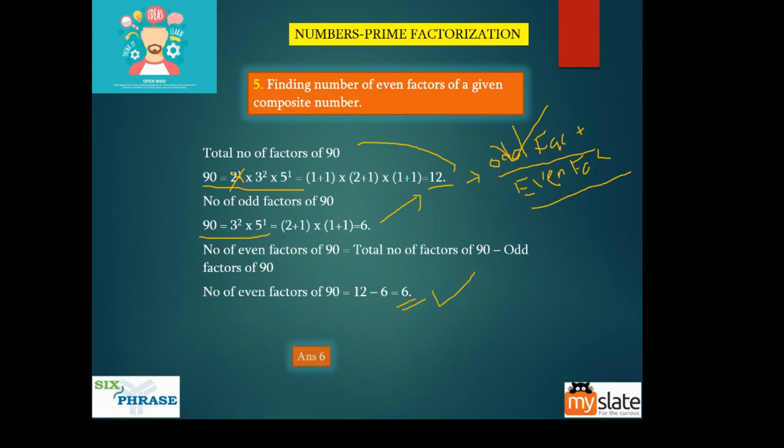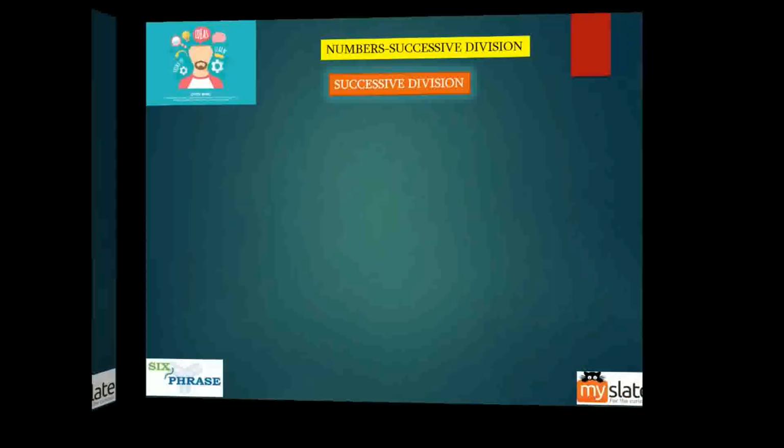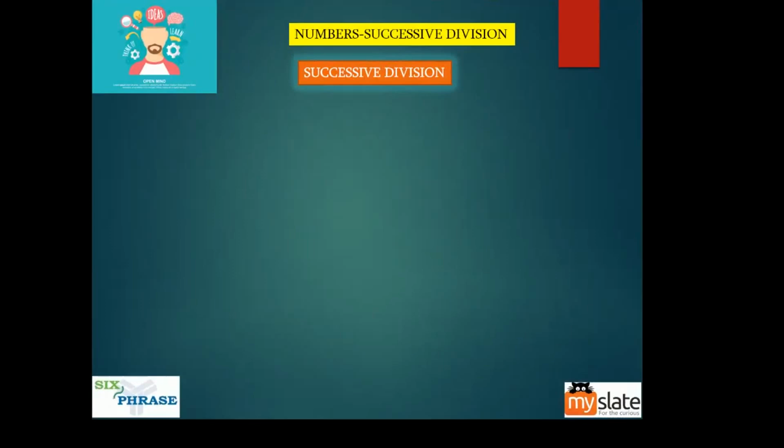Successive division. We come to the second part. Okay, successive division. Guys, this is also a very important question. Now, I'll tell you what successive division is. A number when successively divided by 4, 6, 8 gives remainders 1, 0, 4. Okay. Now, I'll tell you what successive division is. So, listen to this carefully.